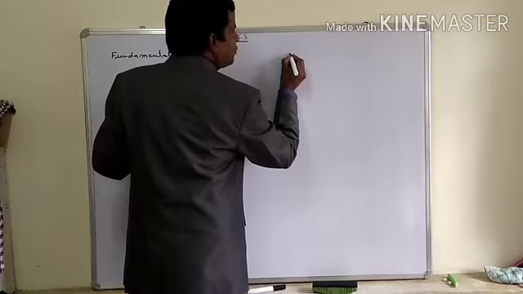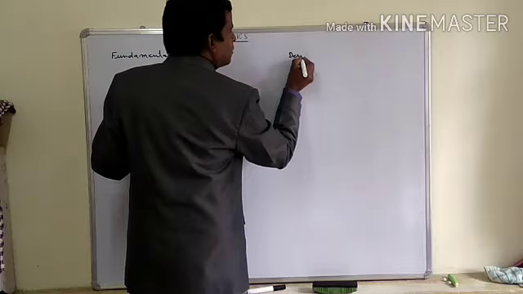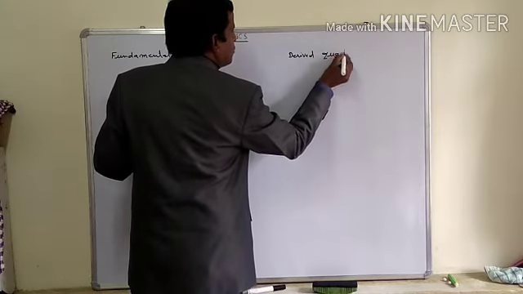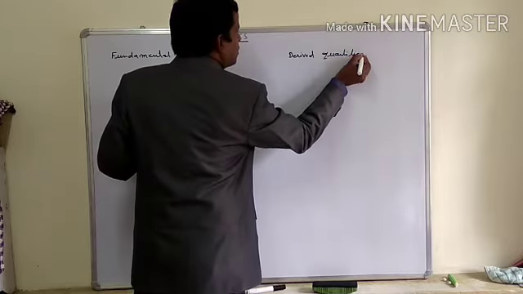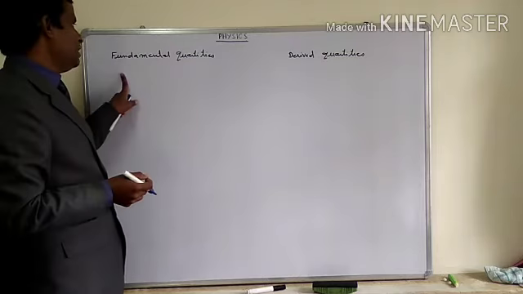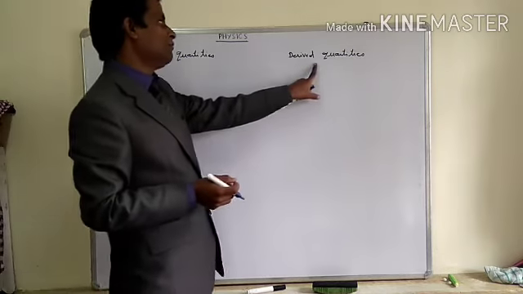First is fundamental quantities, and second is derived quantities. There are two types of physical quantities: fundamental quantities and derived quantities.